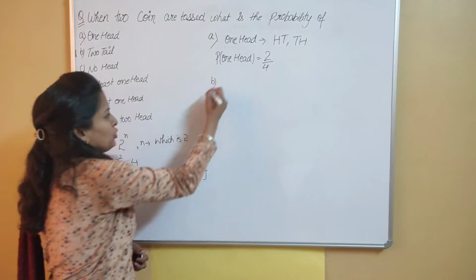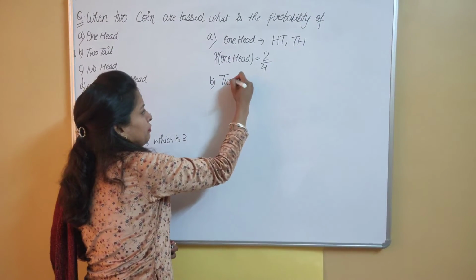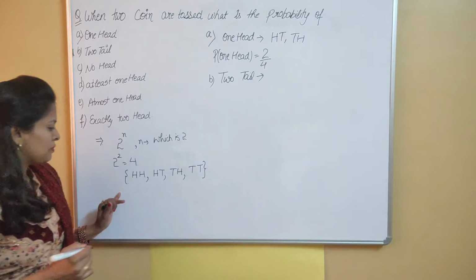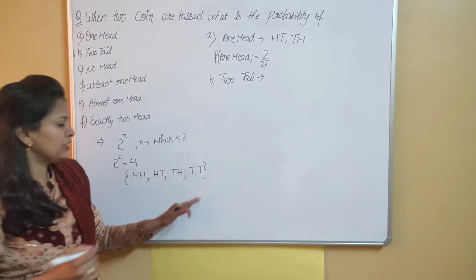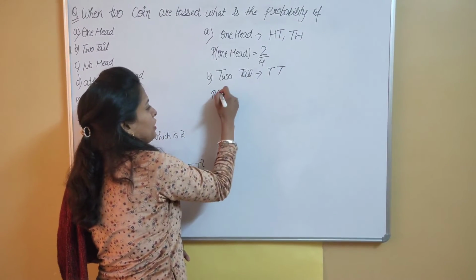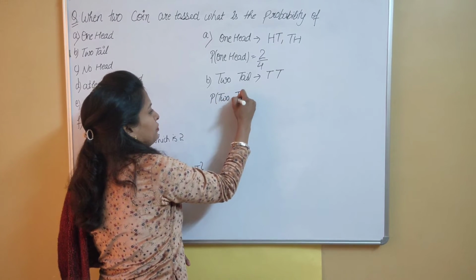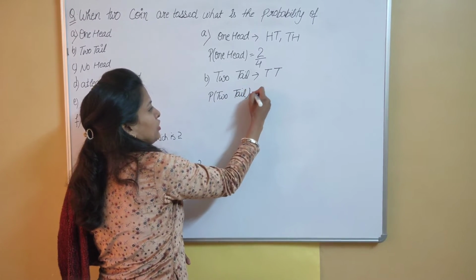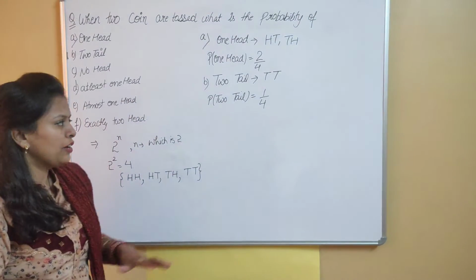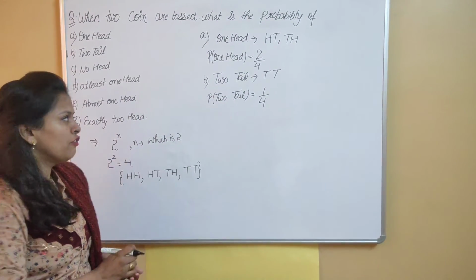Next case is 2 tails. So favorable outcomes are those in which 2 tails occur, that is TT. So probability of 2 tails is equal to 1 upon 4. Number of favorable cases is 1 and total number of cases is 4.